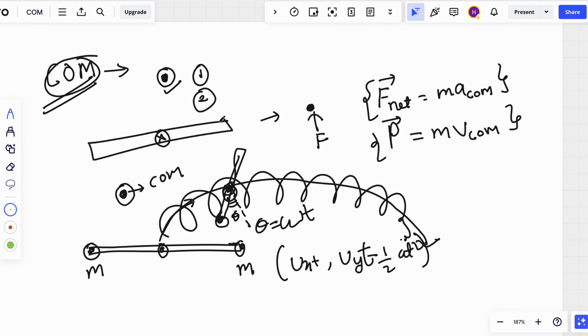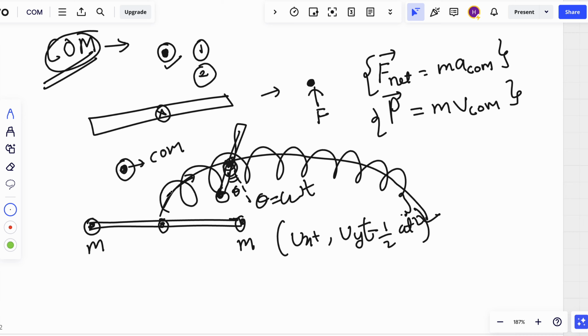So let me repeat. Center of mass you can consider as a point mass where the entire mass of the object is concentrated. Second point, any uniform force will be acting around center of mass. F net is equal to m, acceleration of cm, momentum is equal to m, velocity of cm. Now, why is center of mass important? Center of mass will usually travel straight, projectile, circular, easy motion which we already know, right?